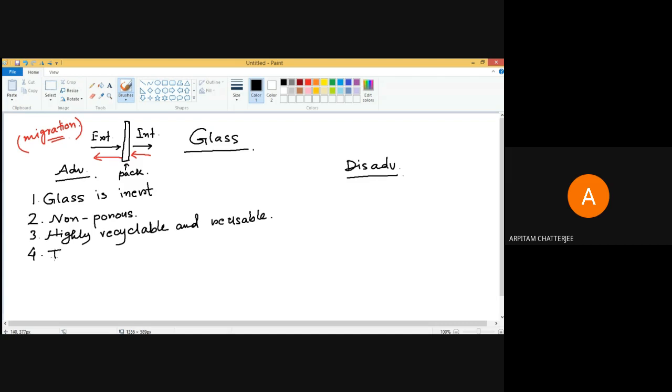Okay, that is important, like transparency, and it is having varying extent. Varying extent in the sense, glass is such a material, you can have it totally transparent, and you can have it opaque as well.